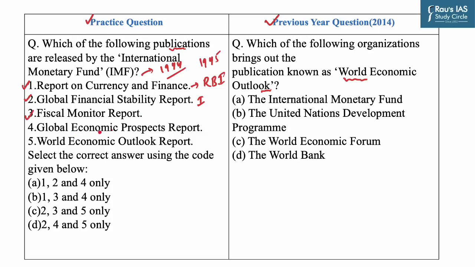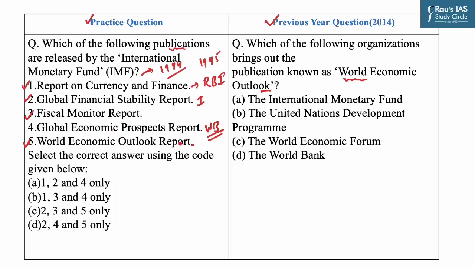The fourth option is the Global Economic Prospects Report. Now, this report is brought out by the World Bank. The fifth option is the World Economic Outlook Report. It is published by the IMF usually twice a year. It presents an analysis of global economic developments during the near and medium term.